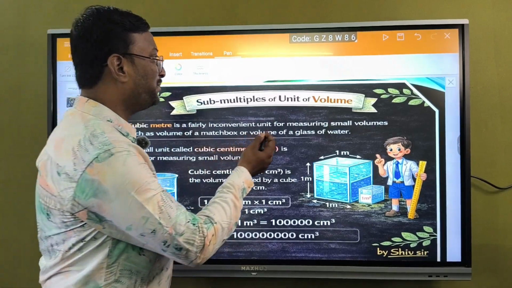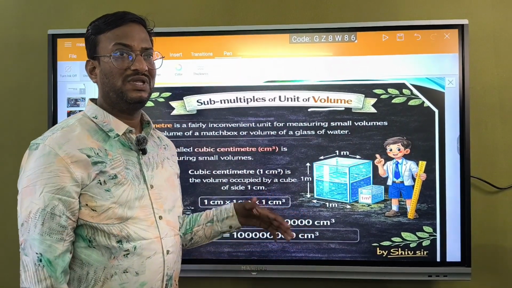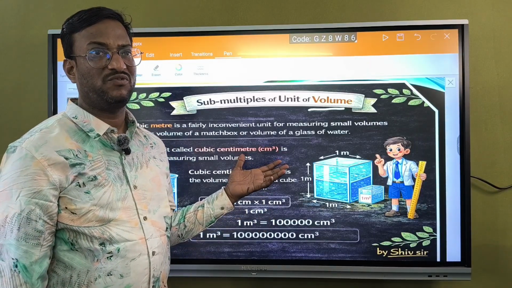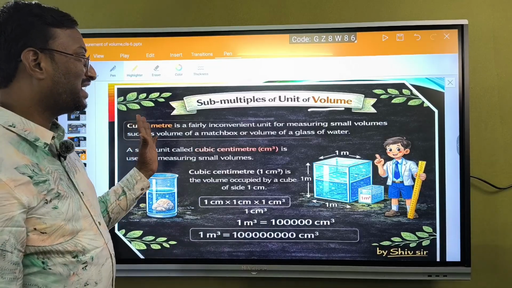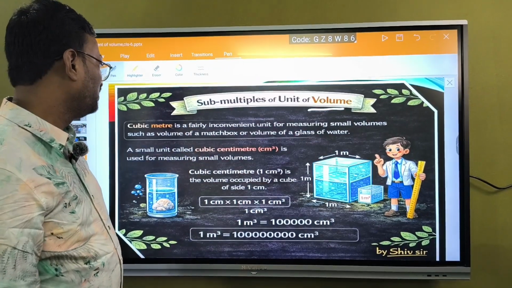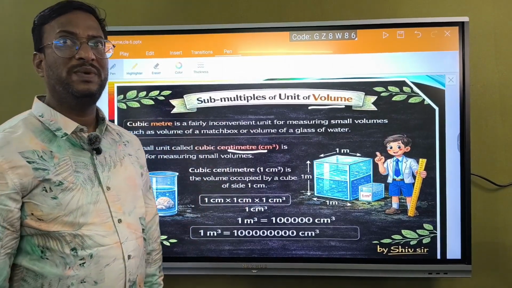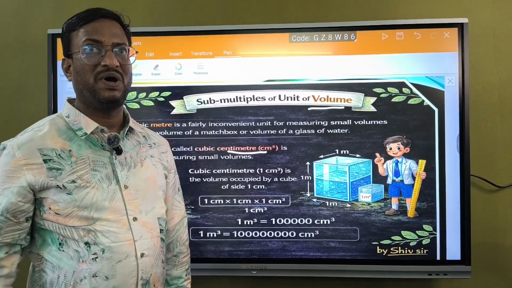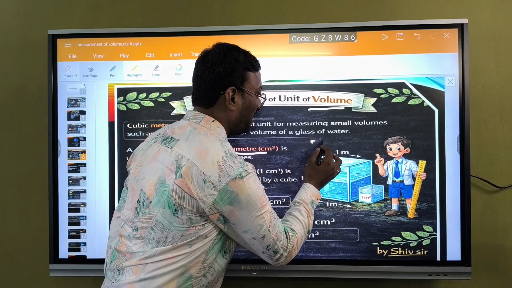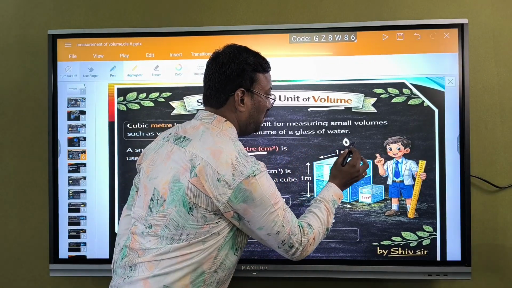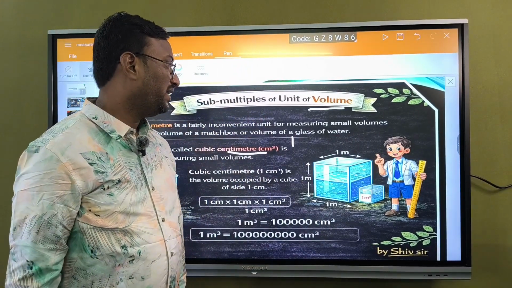Alright, submultiples of units of volume. Till now we have studied the multiples. Volume is calculated in terms of meter cube. Now we go for submultiples. Cubic meter is a convenient measurement, the SI unit. The smaller unit is cubic centimeter. Cubic centimeter is the smallest unit. Actually 1 liter is equal to 1000 milliliters.